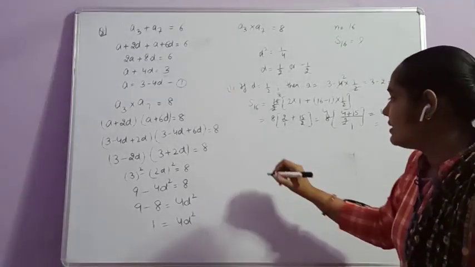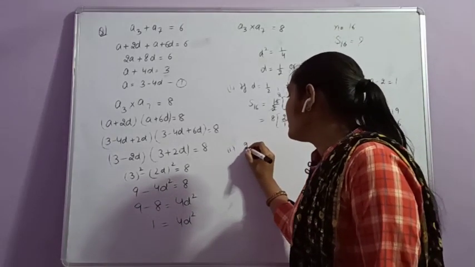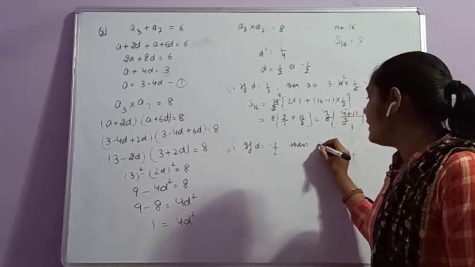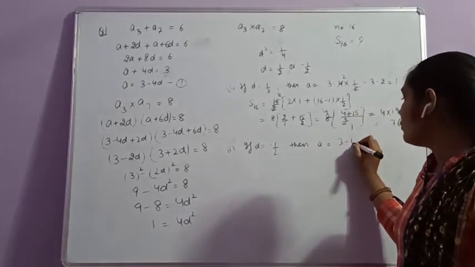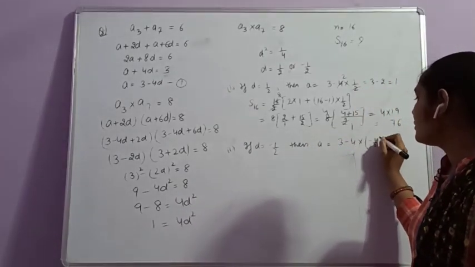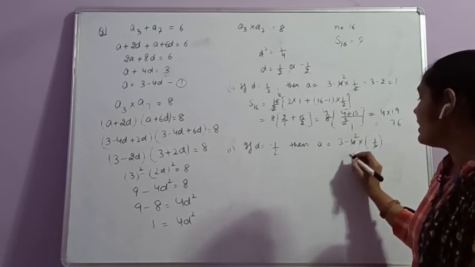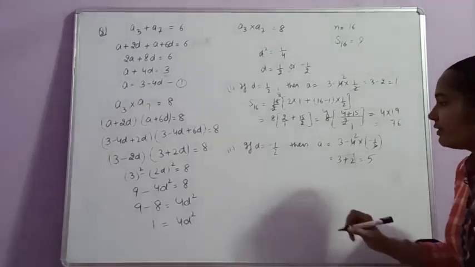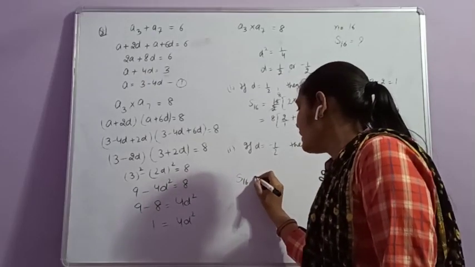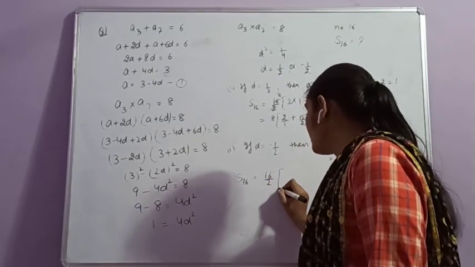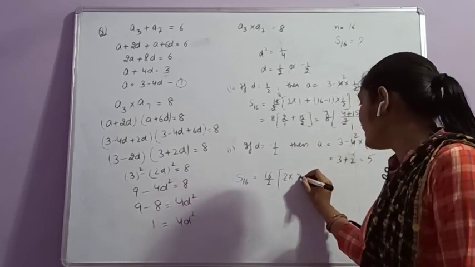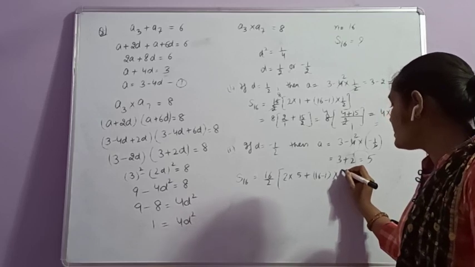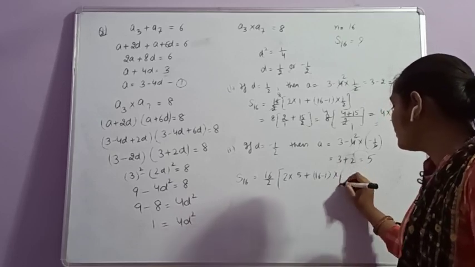4 multiplied with 19 is 76. Similarly, if D is equal to minus 1 by 2, then A is equal to 3 minus 4 multiplied with minus 1 by 2. 2 2s are 4, minus minus plus, that is 3 plus 2, equal to 5. So S16 will be n by 2 into 2A plus (n minus 1) into D, where D is minus 1 by 2.